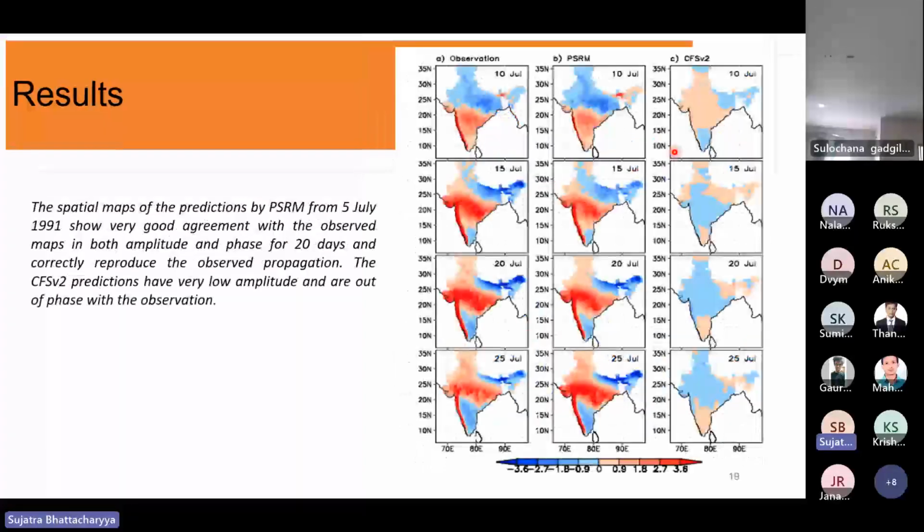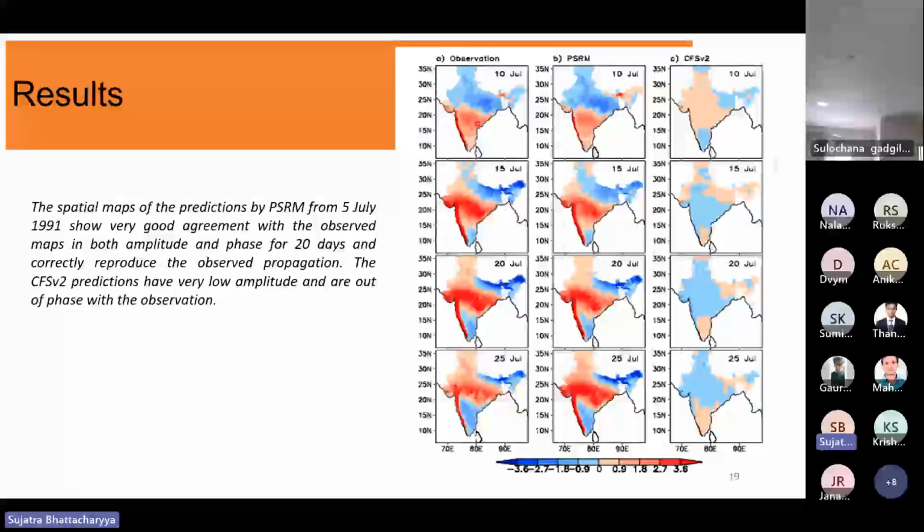If you see the plot also, this is the prediction made on 5th of July, and the initial condition is also given at 5th of July. The columns are for predicting 5 days ahead, 10 days ahead, 15 and 20 days ahead.